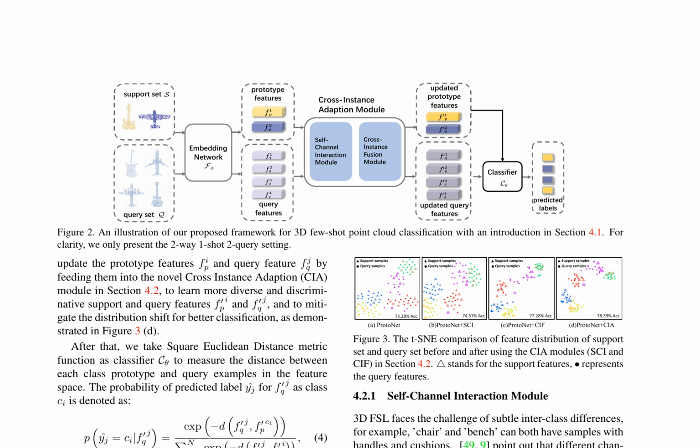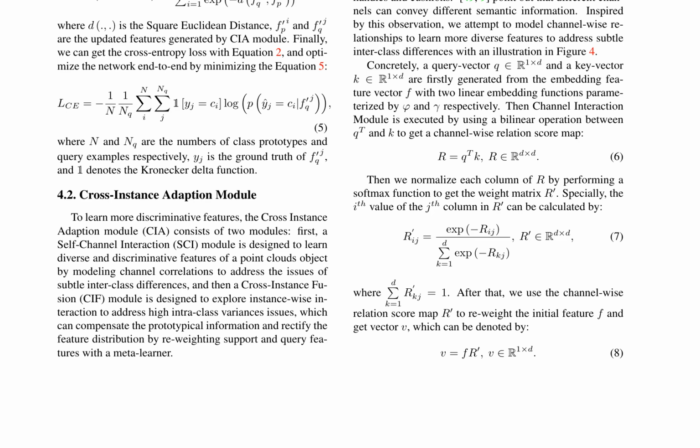The SI module models channel-wise relationships to learn more diverse features, addressing subtle inter-class differences. It generates a query vector and a key vector from the embedding feature vector, computes a channel-wise relation score map, and reweights the initial feature to obtain a more discriminative feature. The updated feature is then combined with the initial feature to compensate for discarded information.